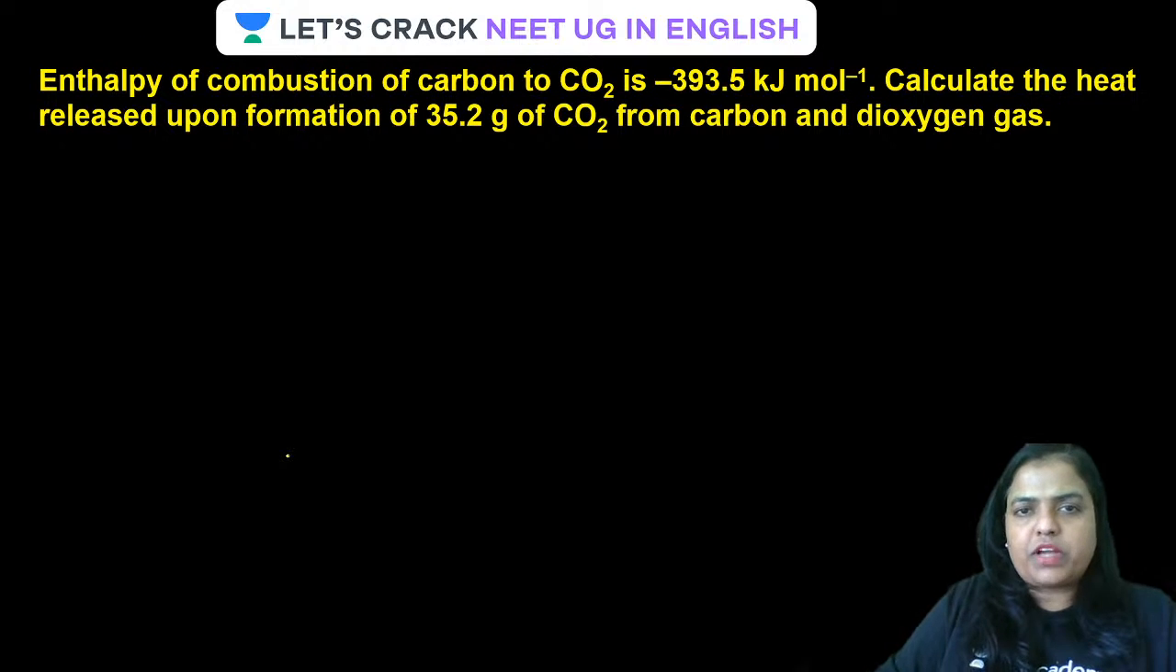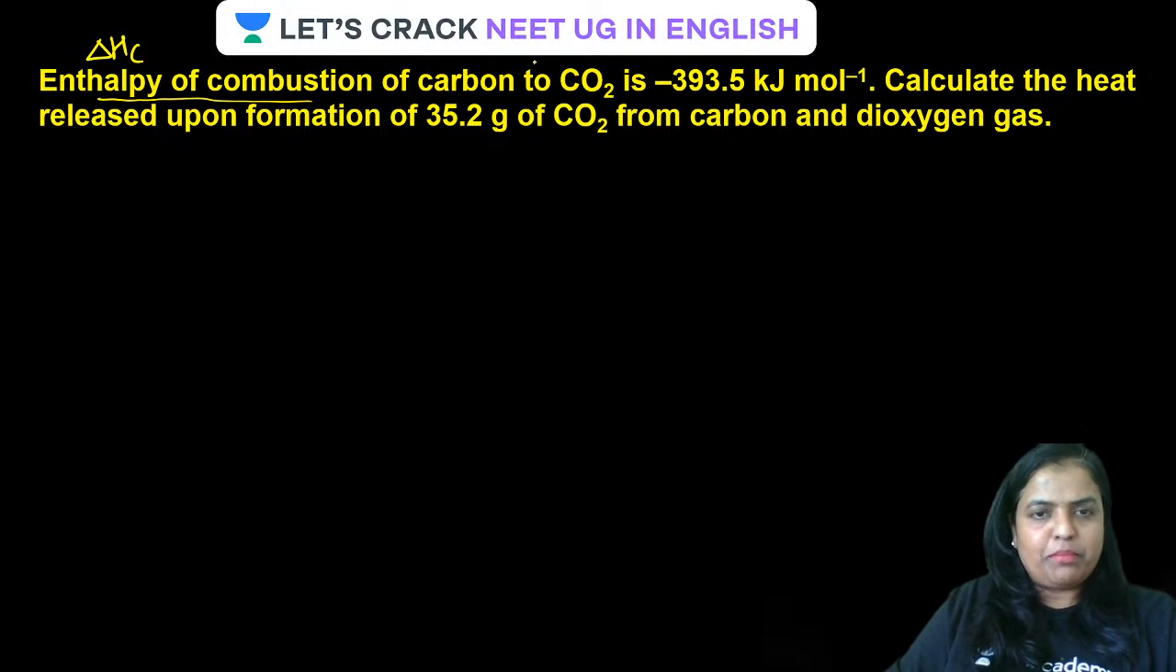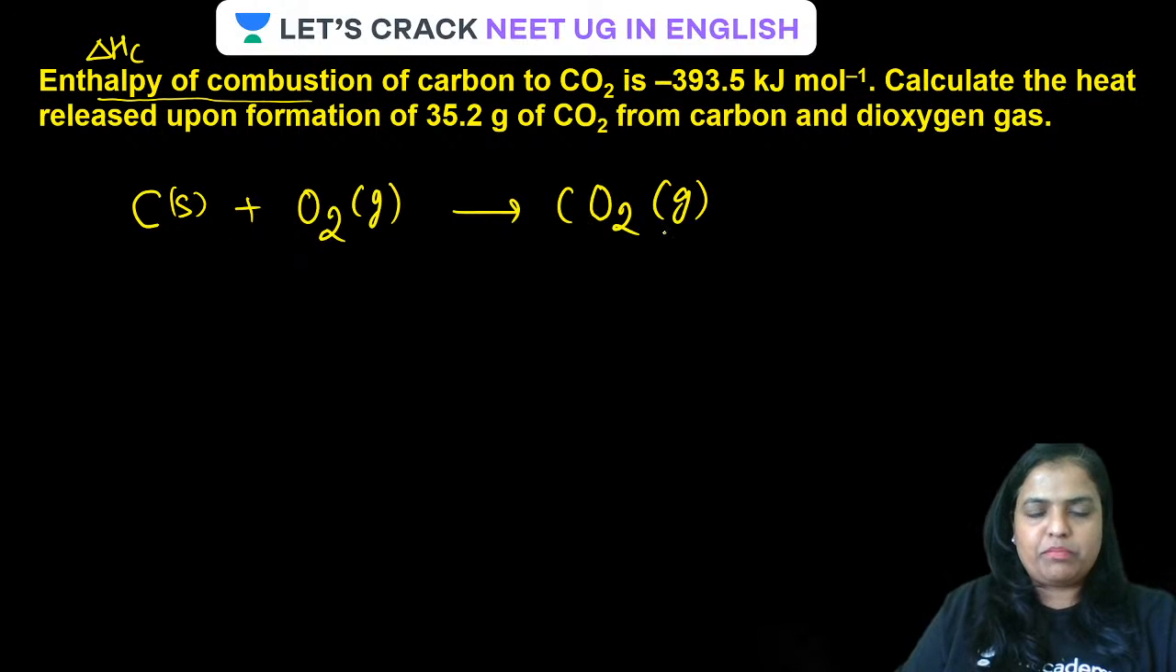Enthalpy of combustion of carbon, that is delta HC, is given. Calculate the heat released upon the formation of CO2 from carbon and dioxygen gas. Very simple question. Enthalpy of combustion of carbon means you write carbon as solid reacting with oxygen to give CO2. This is the representation of the enthalpy of combustion of carbon.